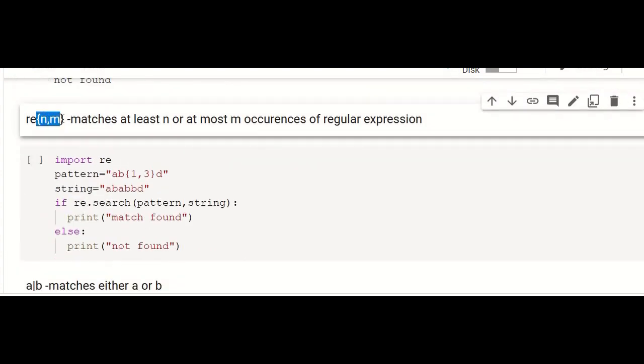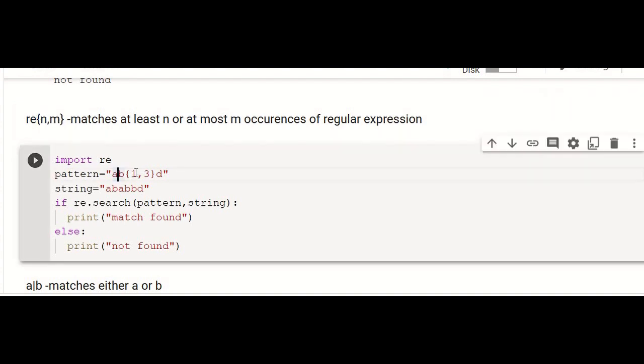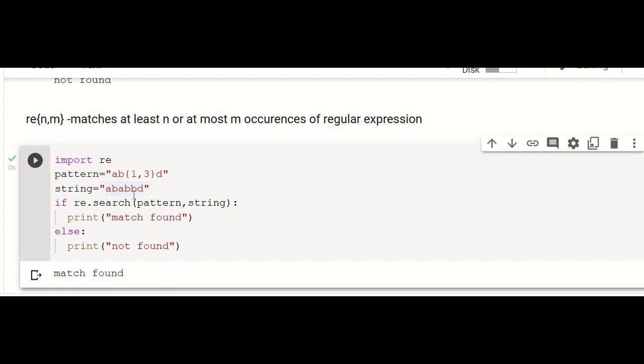And we can specify both the minimum and maximum occurrence like this. A, B should occur for minimum 1 time and maximum 3 times. That's the meaning. And in this case, B has occurred 2 times, so this will also be matched. And now if we have given 4 times, it will not be matched because it has exceeded the specified limit.